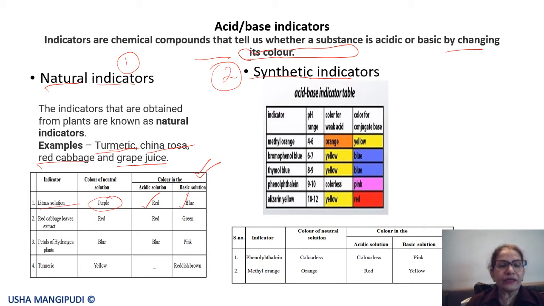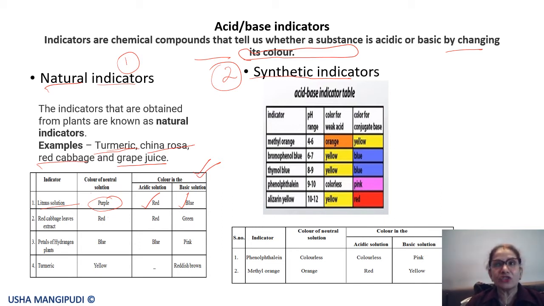Red cabbage leaves extract. Now, red cabbage, have you seen it? We generally eat the green cabbage, but we do get red cabbage also. I'm sure a few of you would be relishing even the red cabbage. Red cabbage is also used in restaurants. They use a lot of it to make noodles. Yes, your favorite dish.